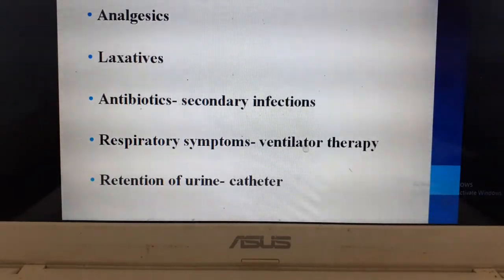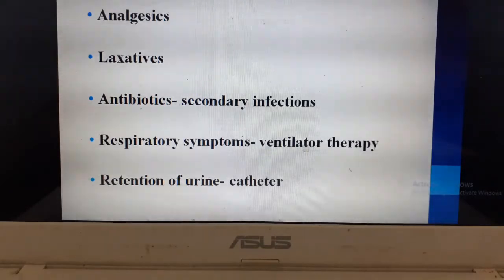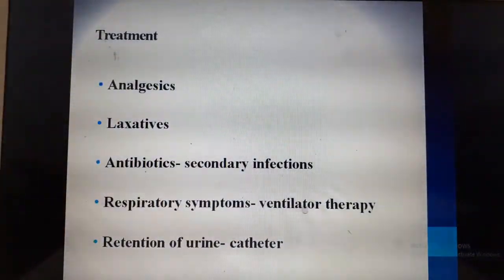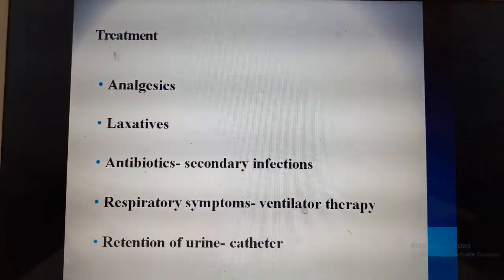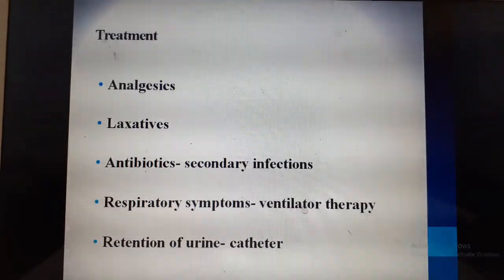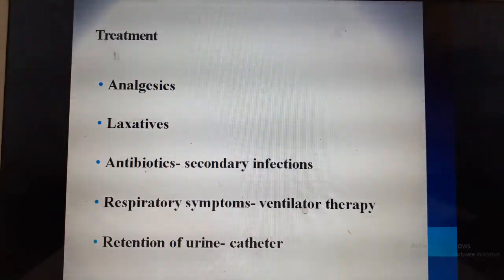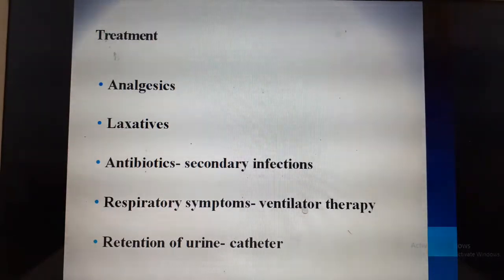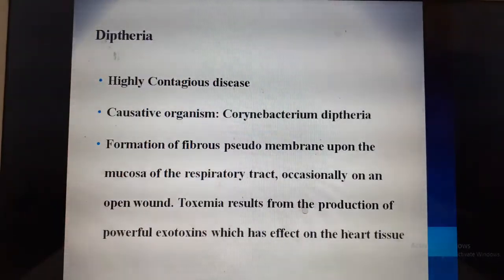Antibiotics to prevent secondary infections. Respiratory symptoms can be dealt with in case they present with distress or respiratory failure. Then we intubate and start them on ventilator care. And some children can have retention of urine. In that case, you can insert an indwelling catheter to drain the urine.